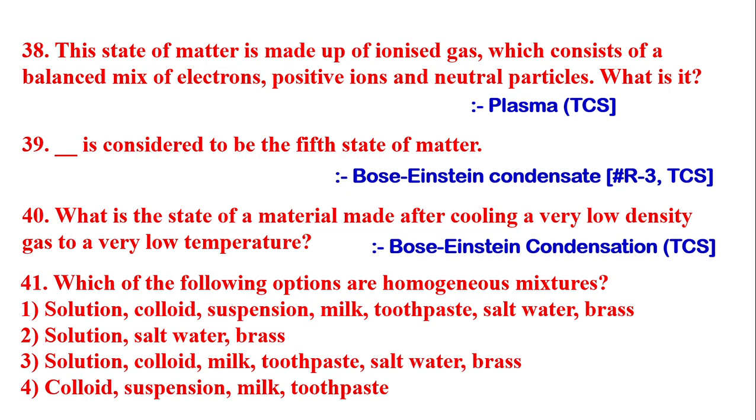Next question is, which of the following options are homogeneous mixture? Option A, solution, colloid, suspension, milk, toothpaste, salt, water. Here this first option is wrong. Second option, solution, salt, water, brass. Option 2 is right. The answer is solution, salt, water, brass.